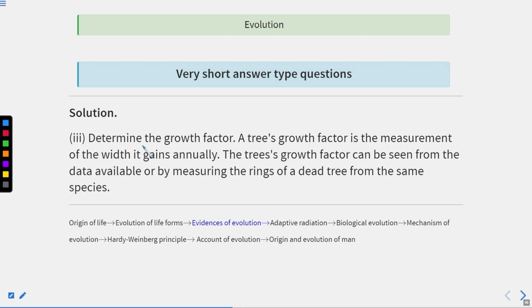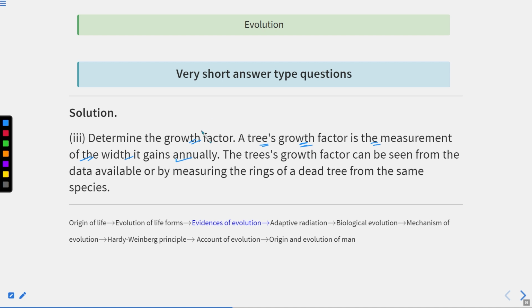All right. Now, the next step is you have to determine the growth factor. Now, what is growth factor? A tree's growth factor is the measurement of the width it gains annually. So this data is already available. You can check that tree's average growth factor, which must have already been recorded.